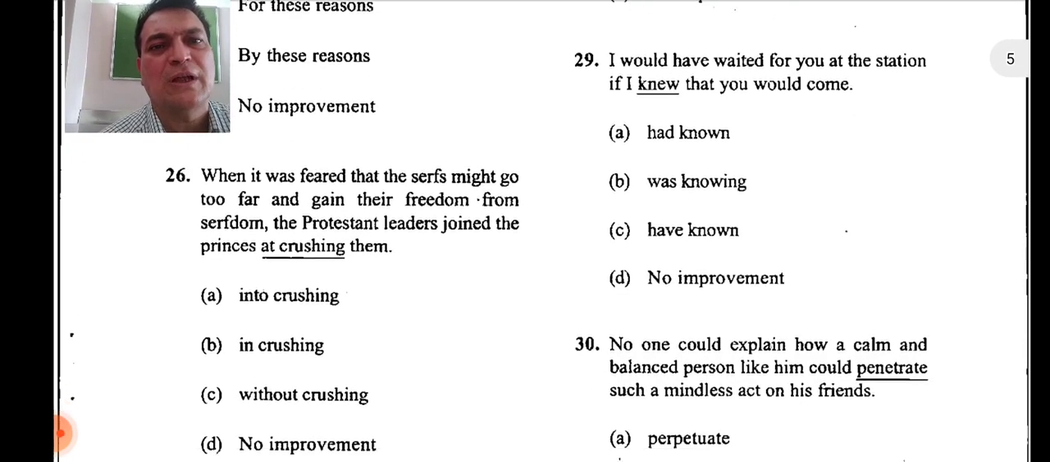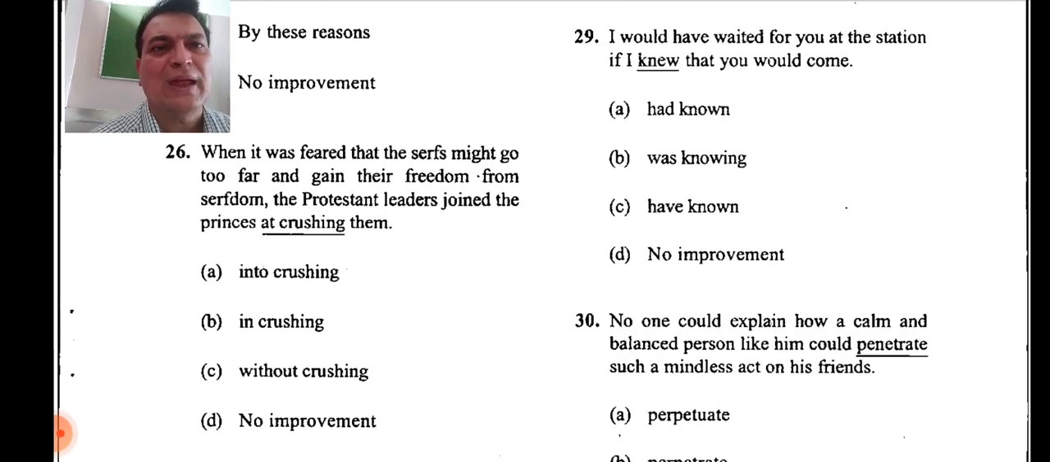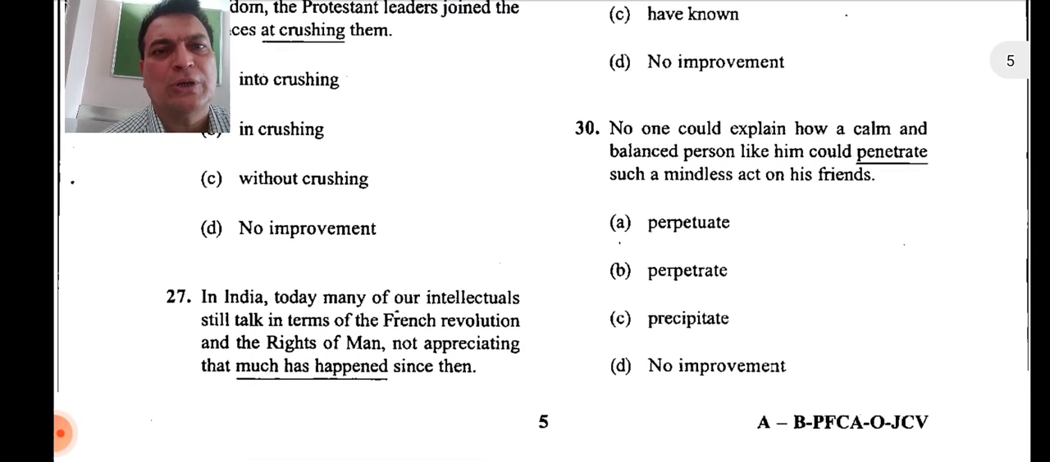So let's move on to question number 26 now. When it was feared that the serfs might go too far and gain their freedom from serfdom, the Protestant leaders joined the princes at crushing them. So what will be the right one? So when it was feared that the serfs might go too far and gain their freedom from serfdom, the Protestant leaders joined the princes in crushing them. In crushing. So that's why B will be the right one.